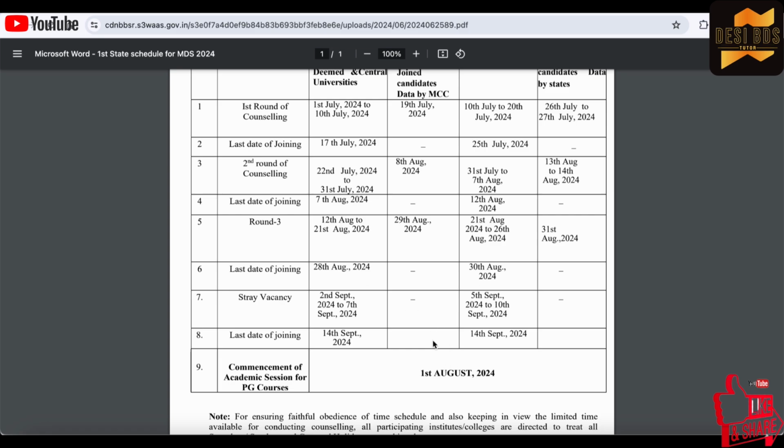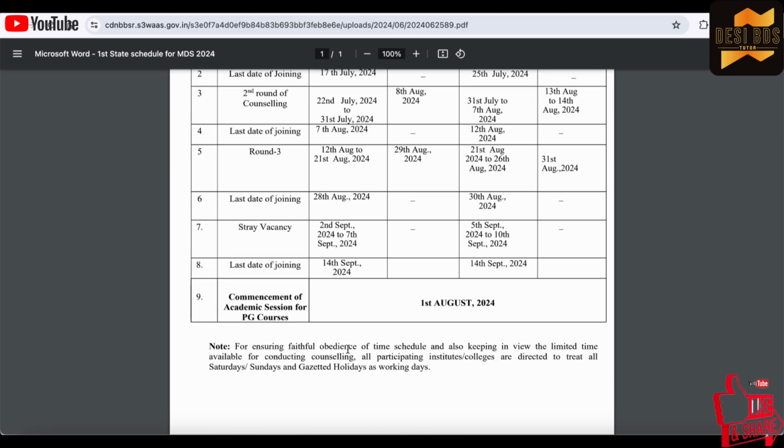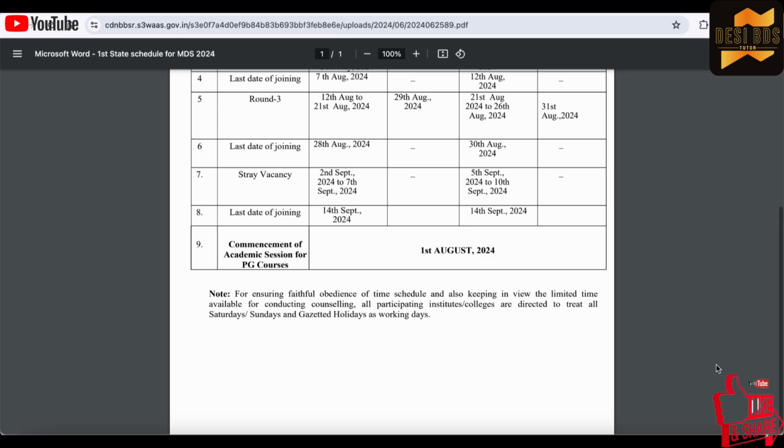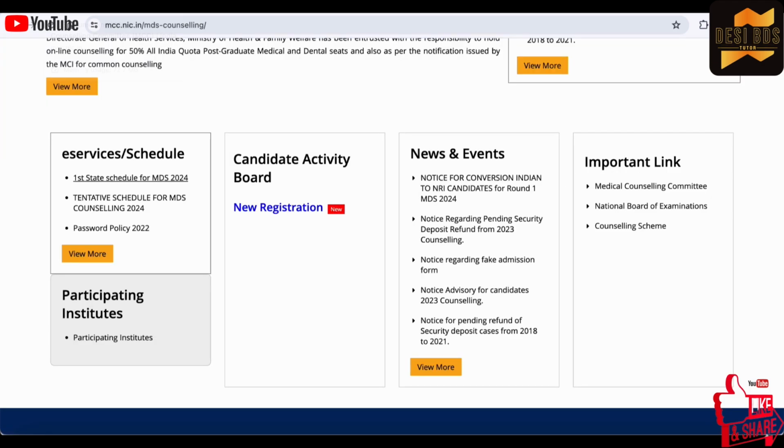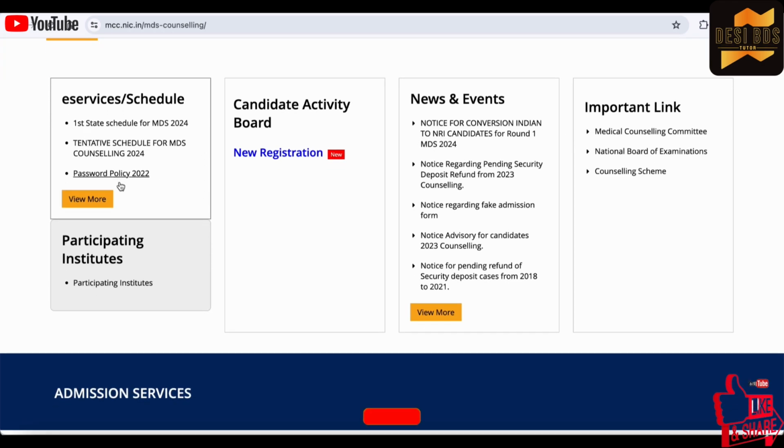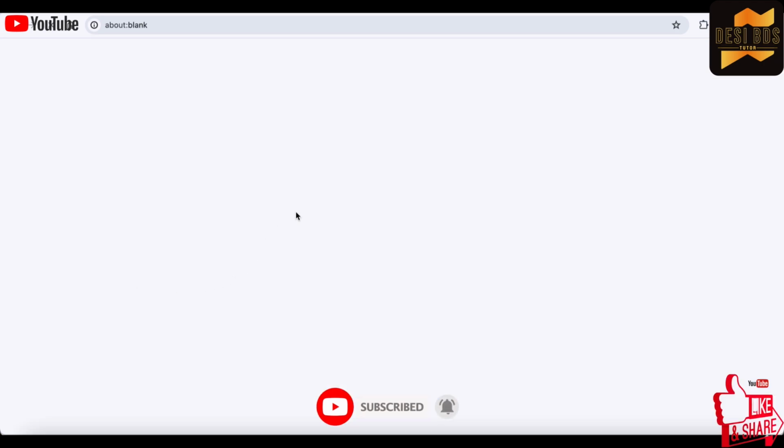And remember, there is a note mentioned for ensuring faithful obedience of the time schedule and keeping in view the limited time available for conducting counseling. All participating institutes and colleges are directed to treat all Saturdays, Sundays and gazetted holidays as working days. So Saturday and Sunday are officially counseling days and may be open in private or government colleges too. You can search the participating institutes in which private or government institute you want to take admission as per your NEET 2024 score.